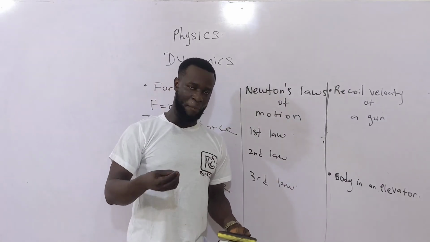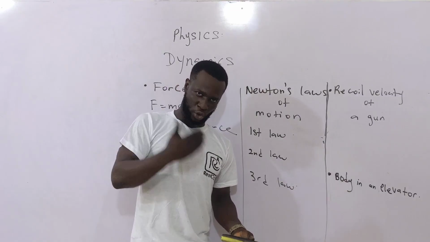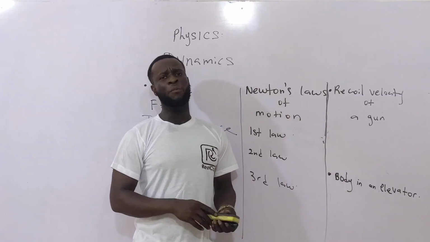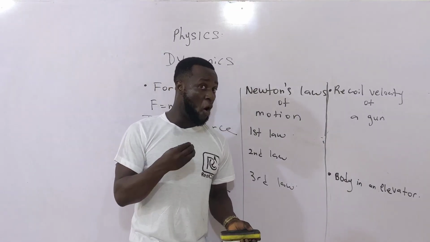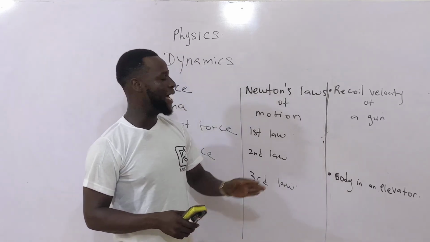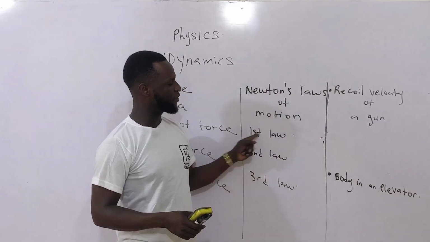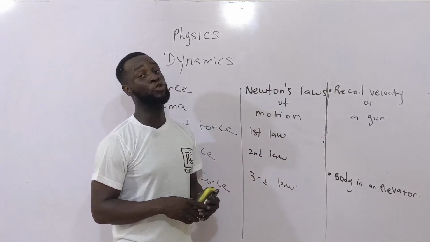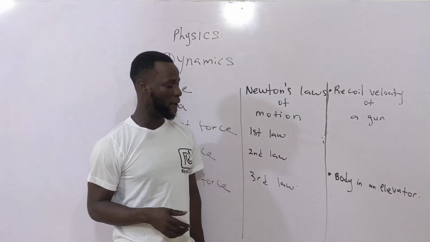The more mass a body has, the harder it is to stop it when it's already moving, and the harder it is to make it move if it's at rest. That is the reason why Newton's first law is also known as the law of inertia.